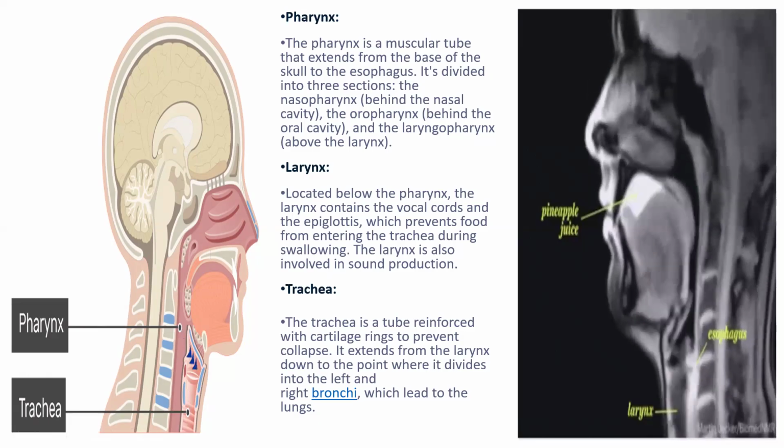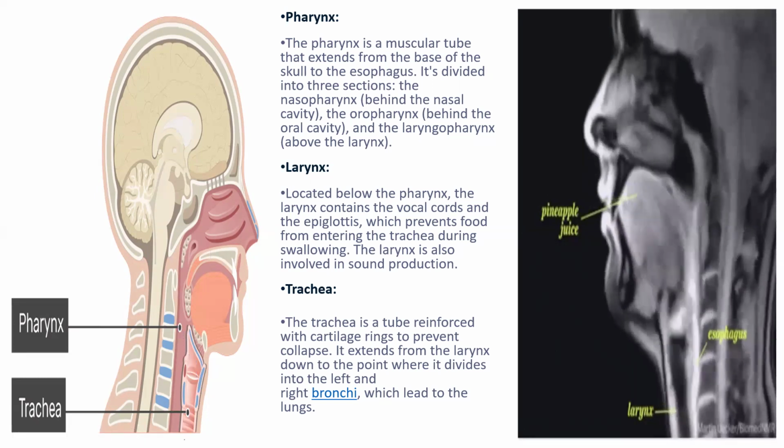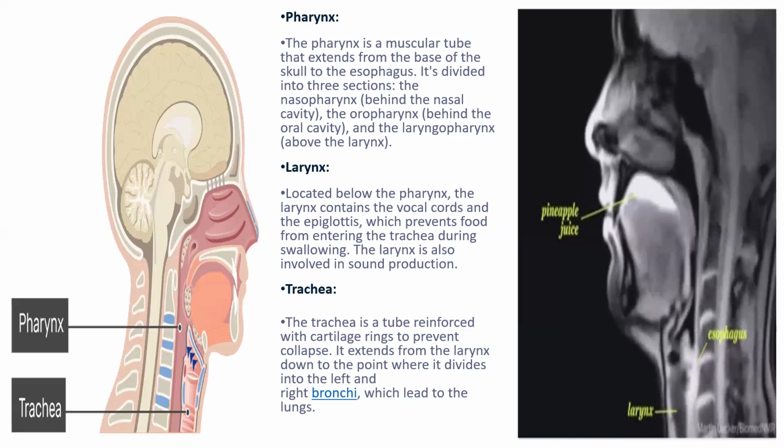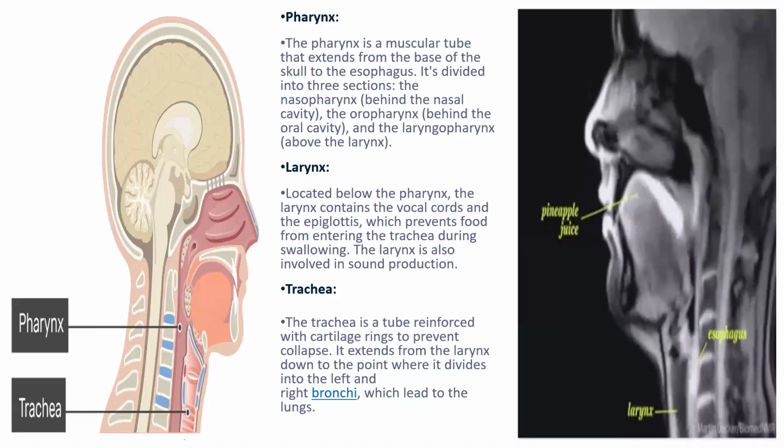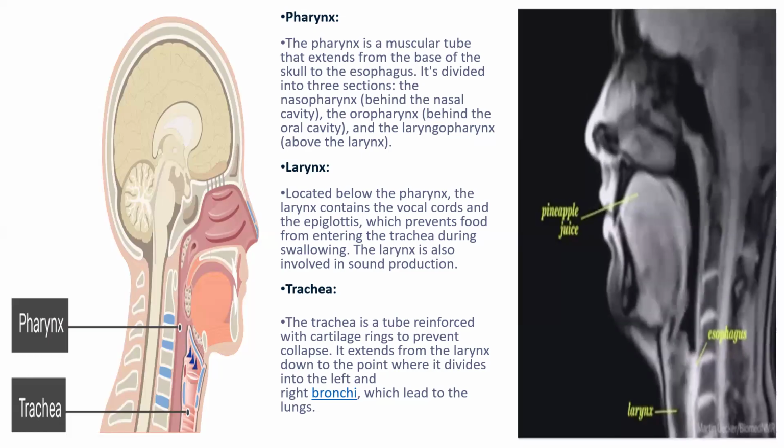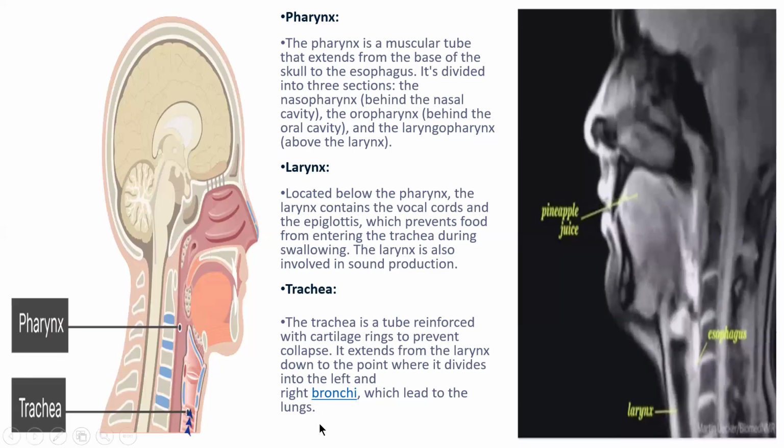The larynx is also involved in sound production. The trachea is a tube reinforced with cartilaginous rings to prevent it from collapsing. It extends from the larynx down to the point where it divides into the left and right bronchi. So pharynx, larynx, trachea. The trachea divides into left and right bronchi, then into bronchioles, and then into the lungs.